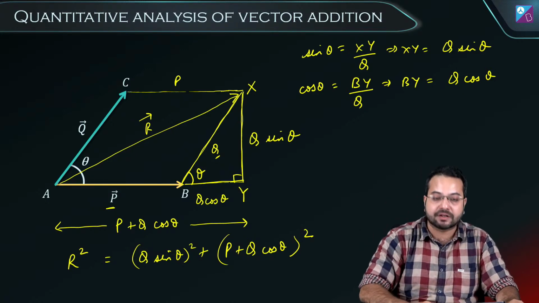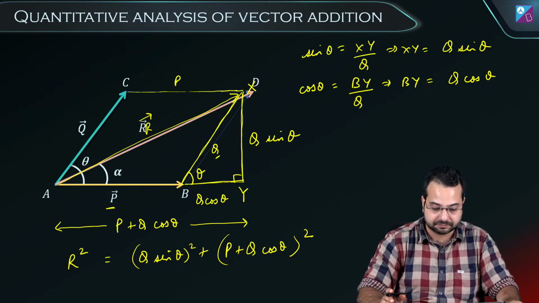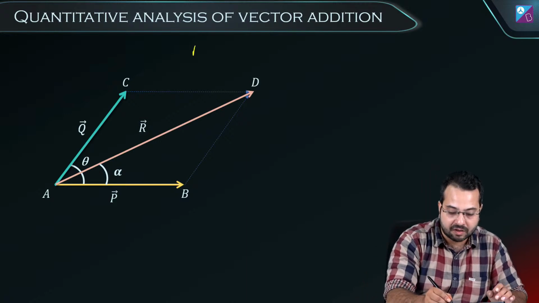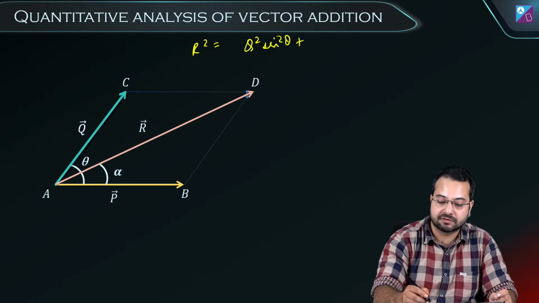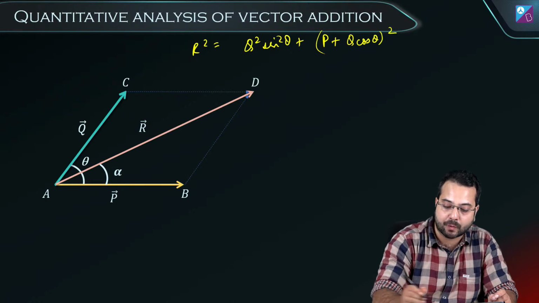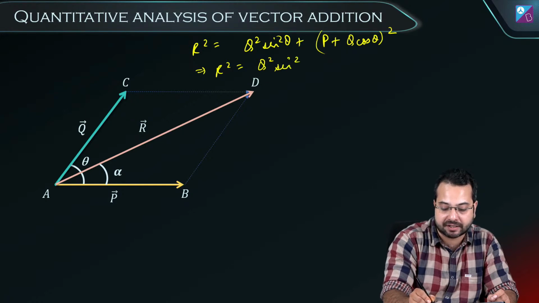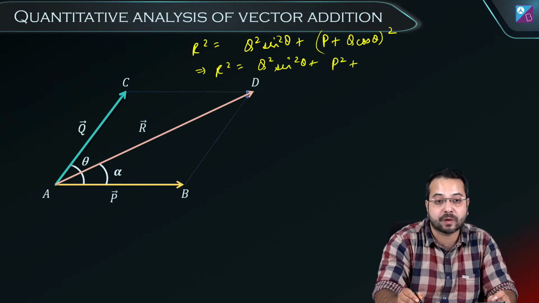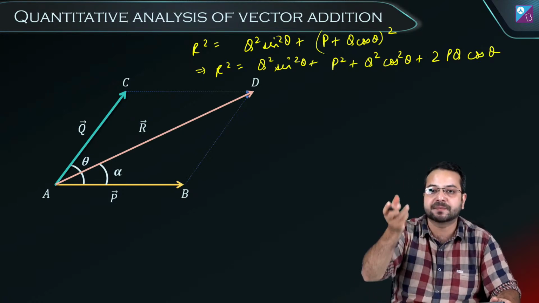Very nice. So now let's take this a step further. R square is equal to Q square sin square theta, and when we open the bracket for (P plus Q cos theta) square, R square is equal to Q square sin square theta plus P square plus Q square cos square theta plus 2PQ cos theta. Simply I have opened the bracket, (A plus B) whole square.